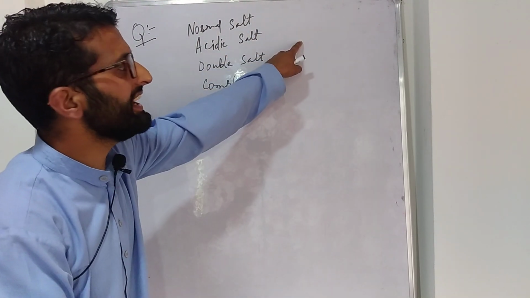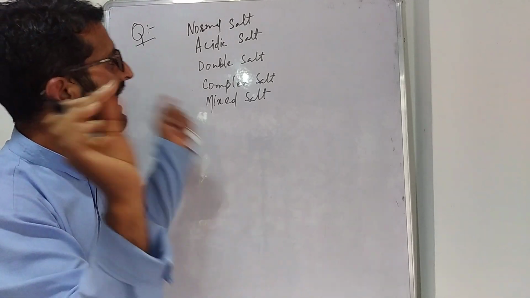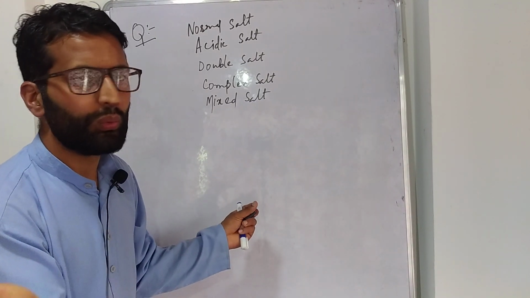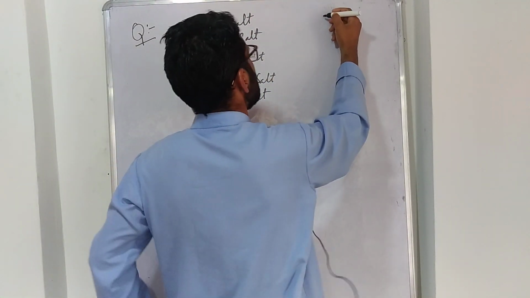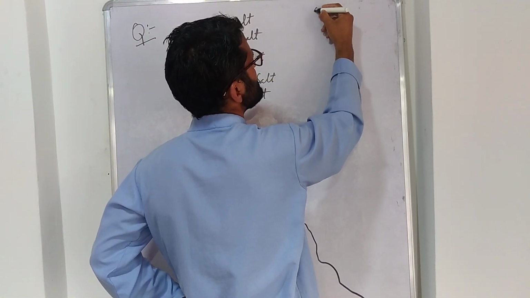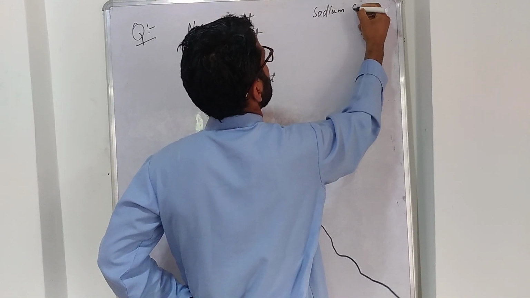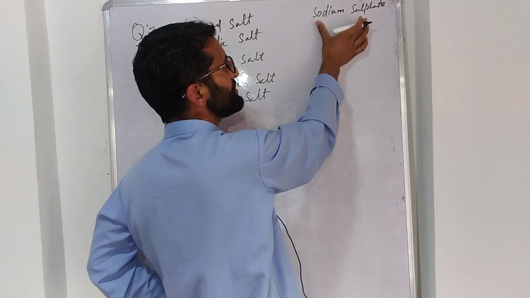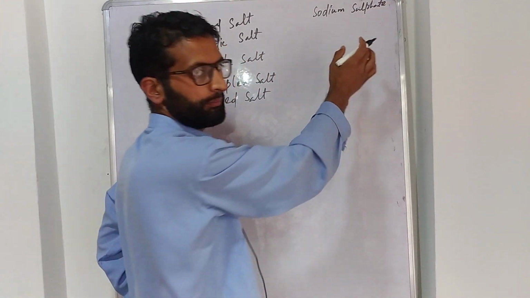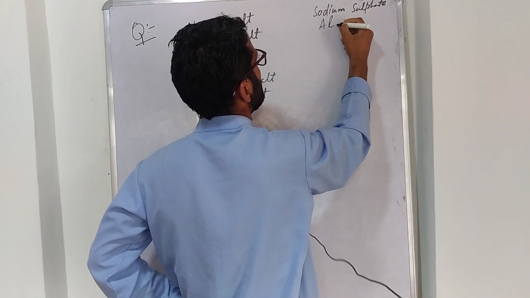On the other side, I will give you the names of the salts. And what you have to do? Listen, firstly, I will write the name of the salts. First one, I will write here sodium sulfate. It is sodium sulfate. Second one, I will write here alum.